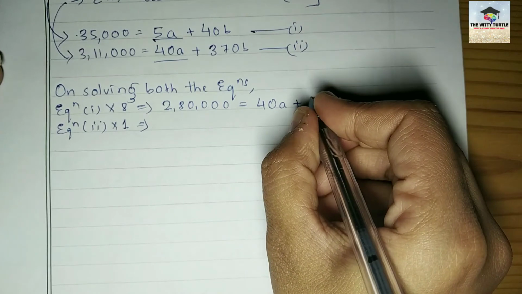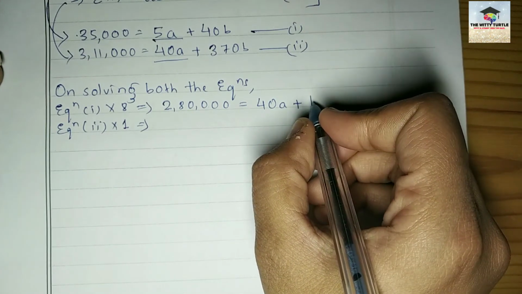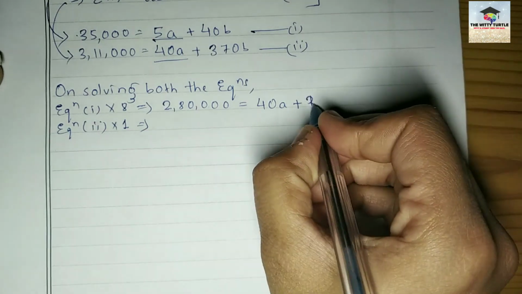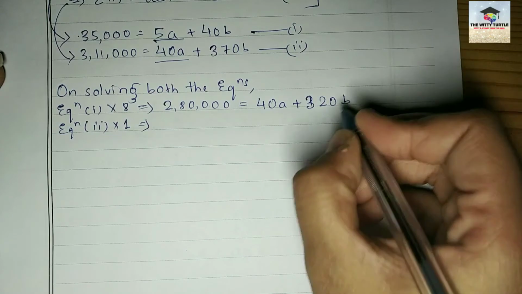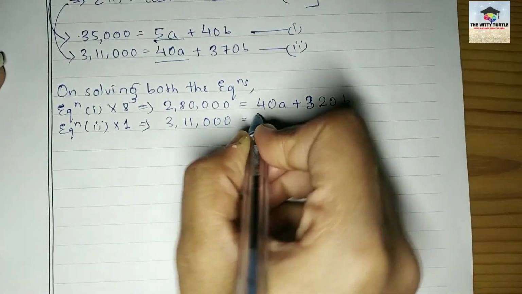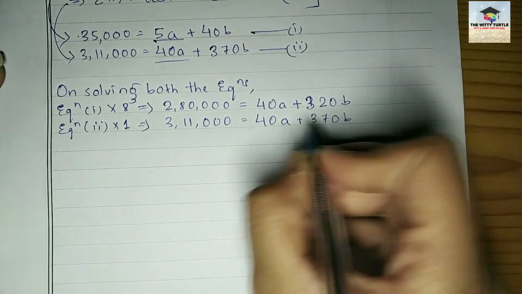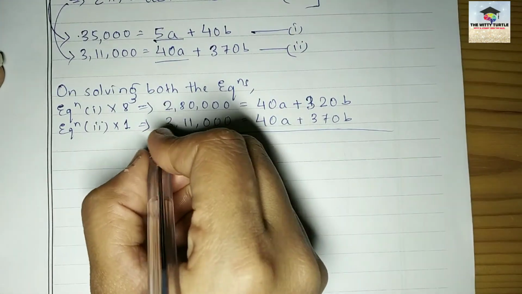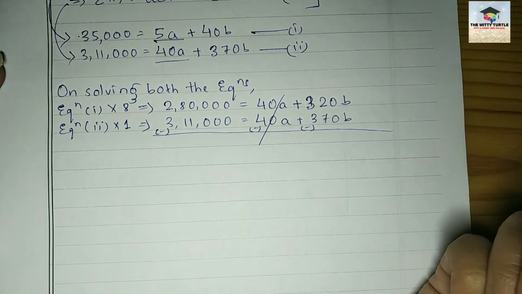Then it will be 160. No, it will be 320, right? 320, yes. 8 4s are 32, yes. 320b. And this equation will be as it is: 40a plus 370b. Now what do you need to do? Minus kar do inko. This will be cancelled out.